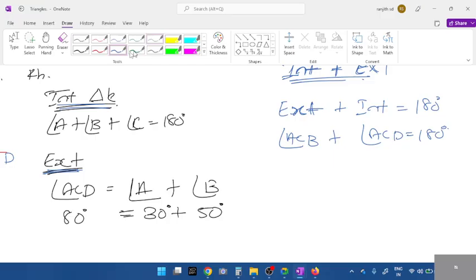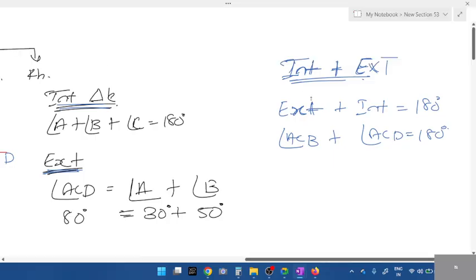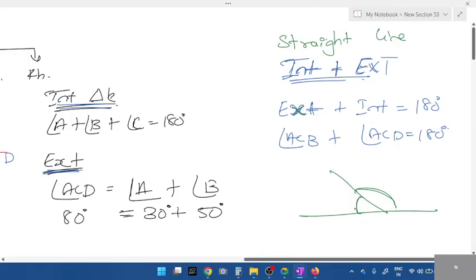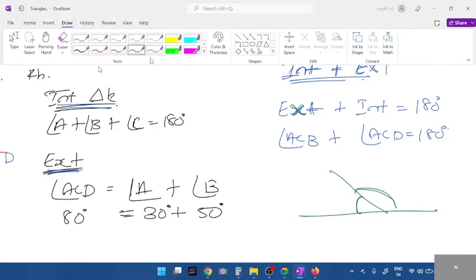Remember, one exterior, one interior, both put together, interior plus exterior. And then one straight line formula. The interior plus exterior is basically the straight line formula, students. It's a straight line like this. Look. So you can have the triangle on any side.